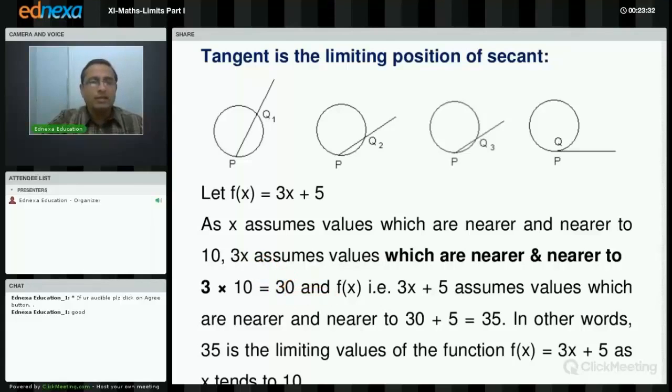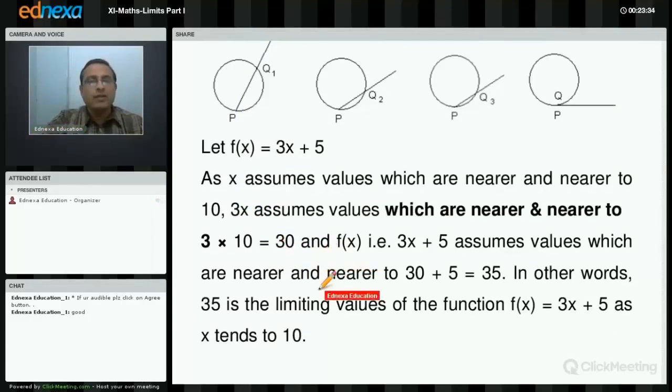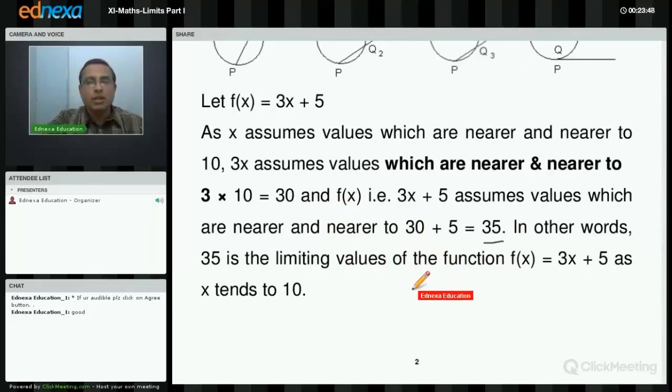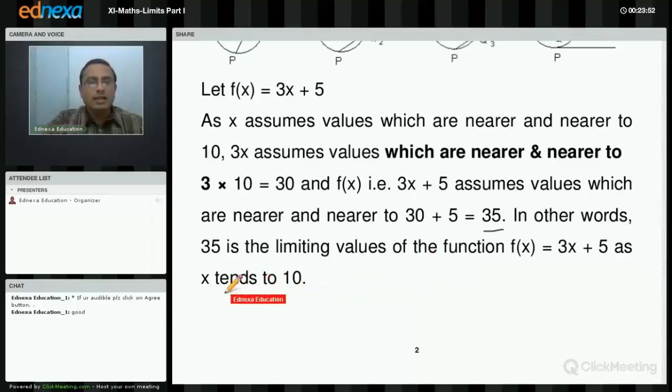And f of x, which is 3x plus 5, will assume values which are nearer and nearer to which number? 30 plus 5, that is 35. In other words, 35 is the limiting value of the function f of x equal to 3x plus 5 as x tends to 10. See, this word is very important, tends to, x tends to 10.